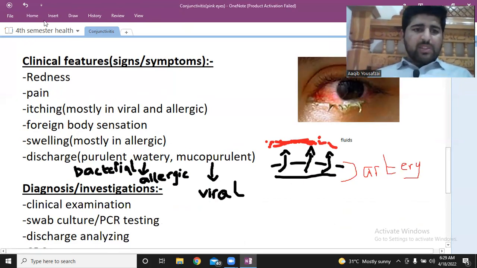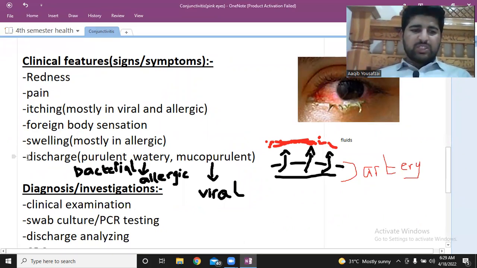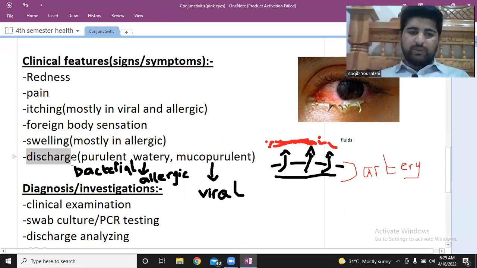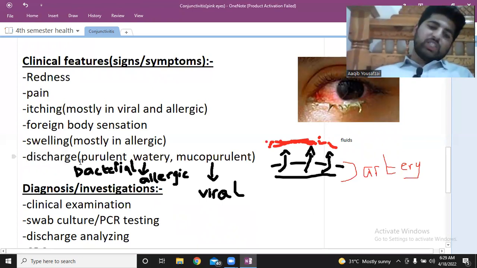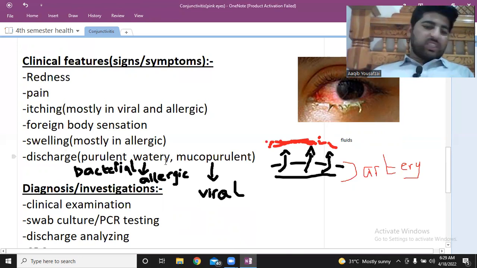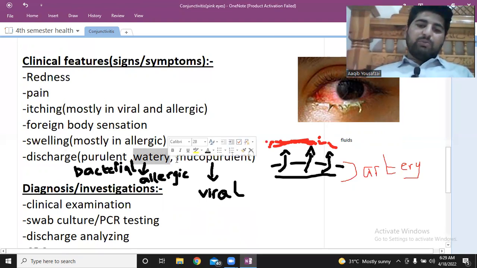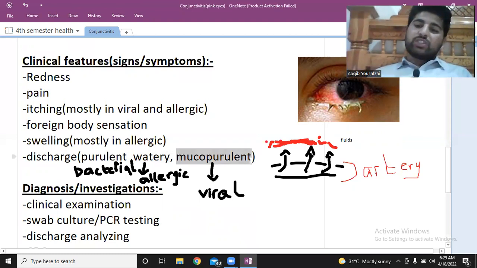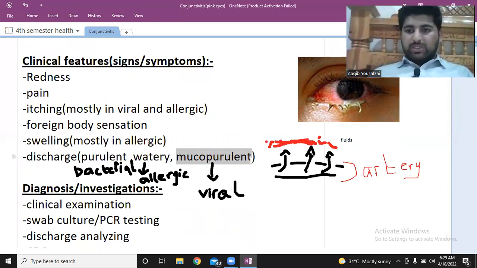After that you will notice that there will be a certain kind of discharge, meaning something that's coming out of the eyes. Discharge can be of many types. It can be purulent discharge, which is pus colored discharge. There can be watery discharge, which means the discharge is only watery, and there is tearing in the eyes and water is coming down. And there can be mucopurulent discharge, which is when the discharge is a mixture of mucus and pus. So this is known as mucopurulent.